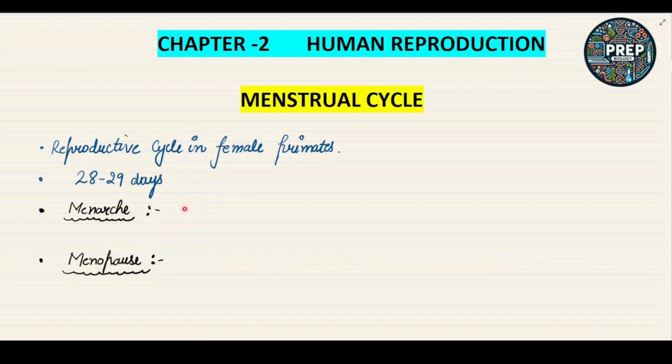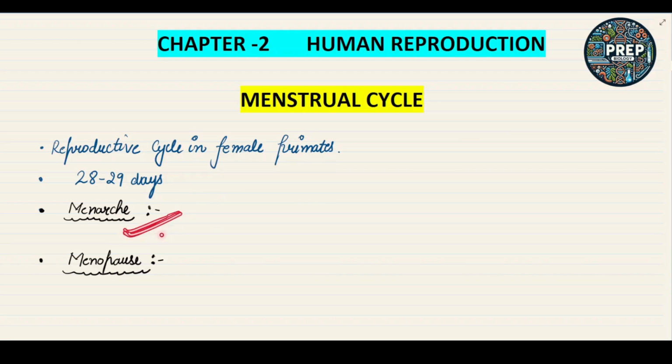Menarche is the first menstrual cycle. The first menstruation, or the first menstrual cycle in the female primate, is called the menarche.